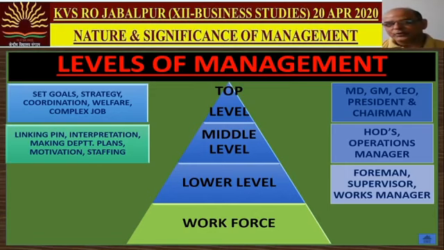Now, the HOD mathematics will start working for his subject, how to improve the result in mathematics. PGT Commerce will start working on the same goal for his department and accordingly. So their basic work is to interpret the goals or policies made by the top level and to apply them at their department. Other than this, making departmental plans, motivating the work staff available in their department, and doing necessary appointments, that is staffing. So these are the primary tasks of middle level managers.